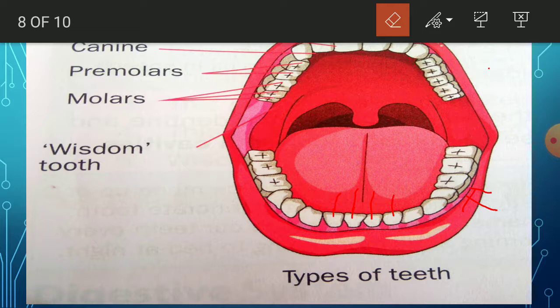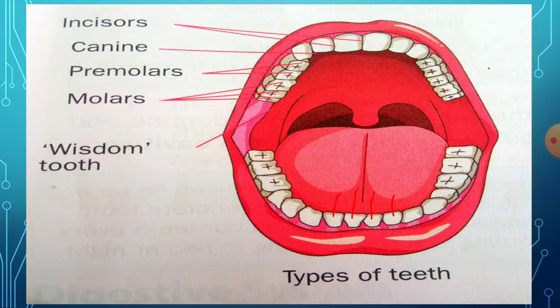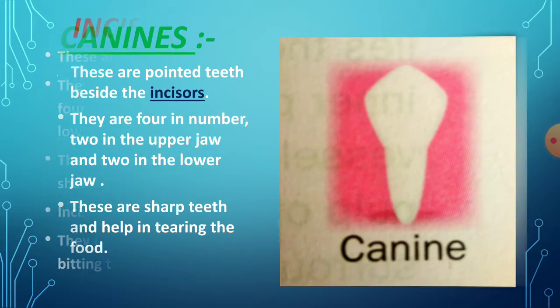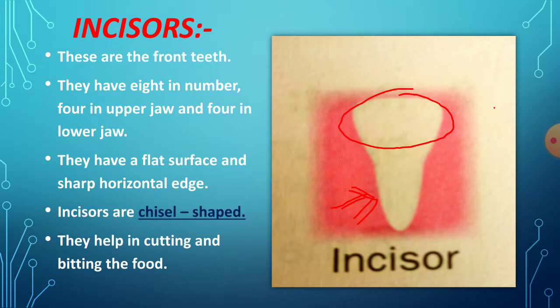So these are called the incisors teeth. Next, understood what are incisors? These are the front teeth.